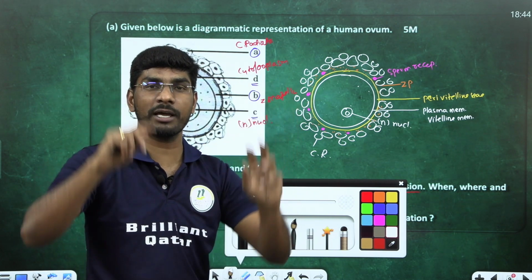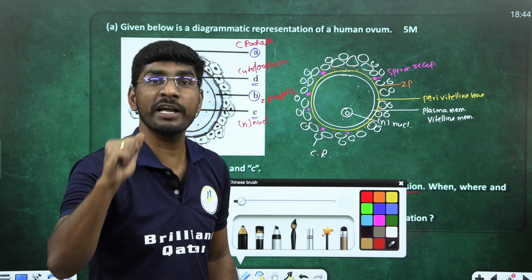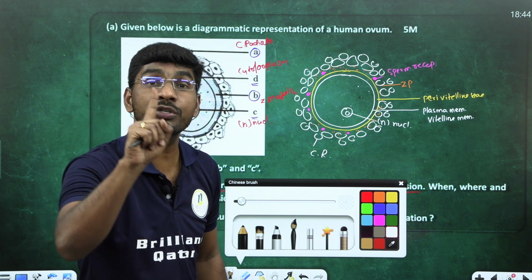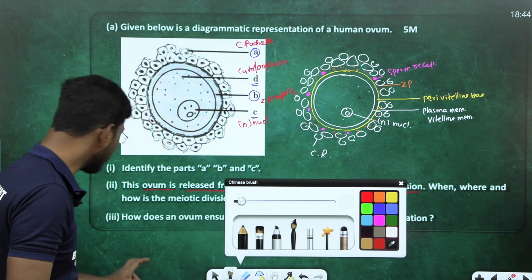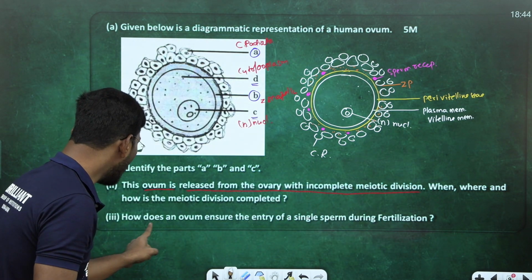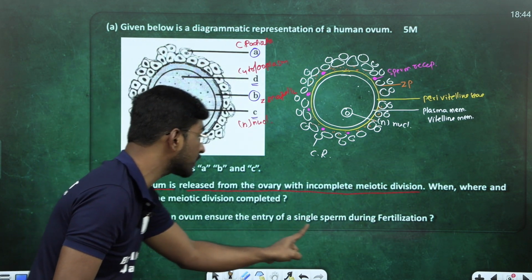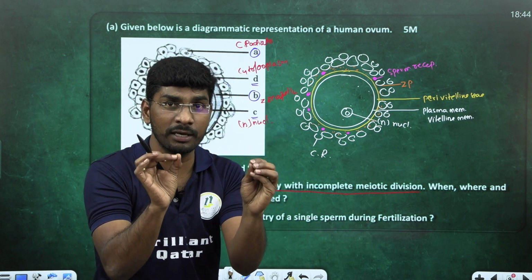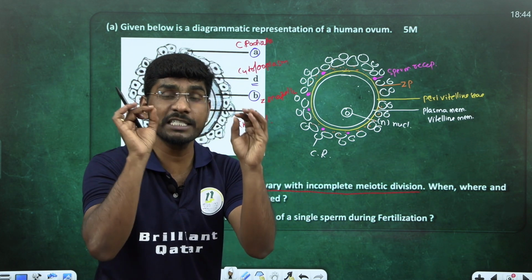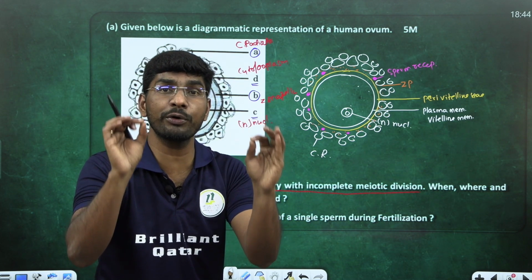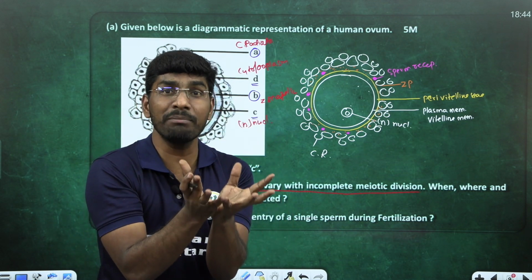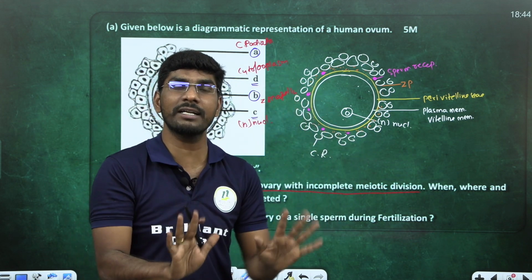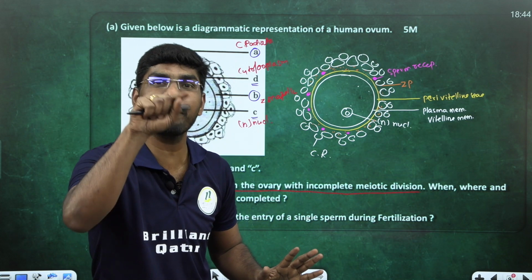With that ootid, the sperm haploid nucleus and the haploid ootid, fertilization takes place. Zygote formation takes place. Where? Fallopian tube. Where is meiosis 2 finished? Fallopian tube, ampulla isthmus junction. How? When sperm come in contact, it triggers. Remember. Then what is the next question here? Next question, how does an ovum ensure the entry of a single sperm? Very important question. When sperm come in contact, the corona radiata and zona pellucida, especially the zona pellucida glycoproteinaceous membrane, ensure that some membranal changes take place in the egg to prevent multiple sperm entry. Which membrane is that? Zona pellucida.